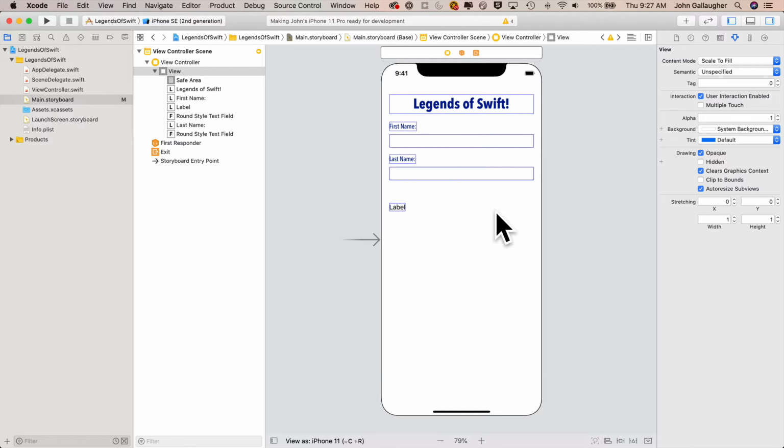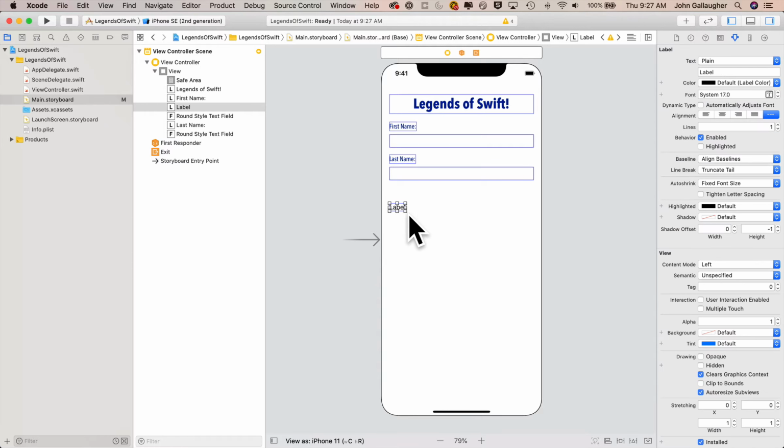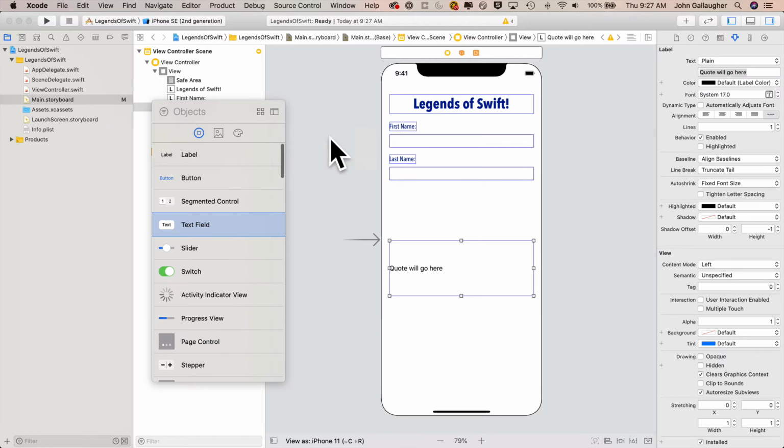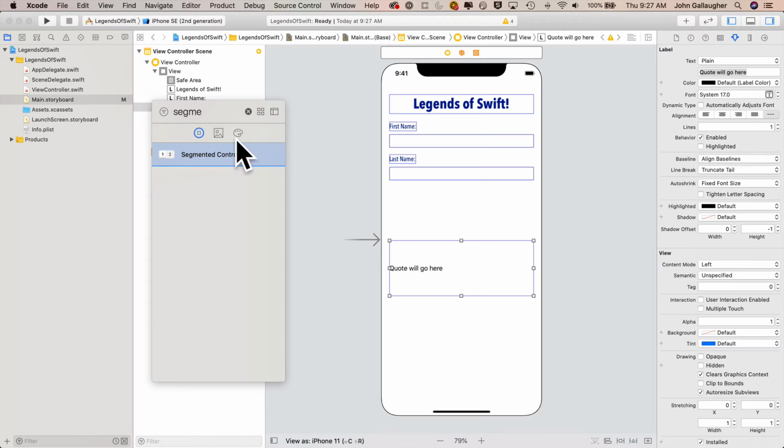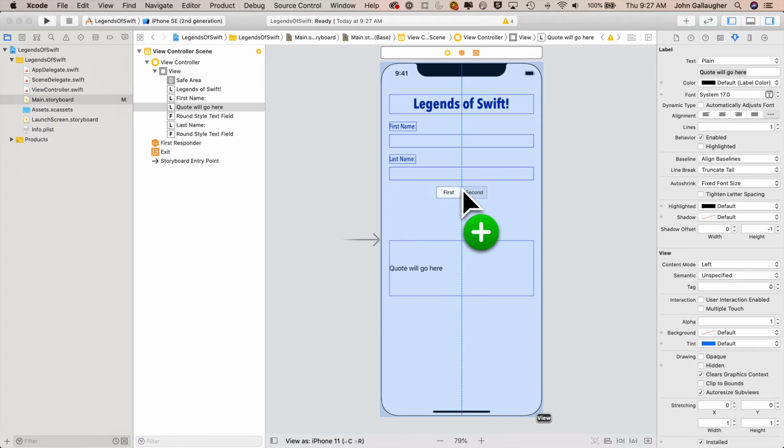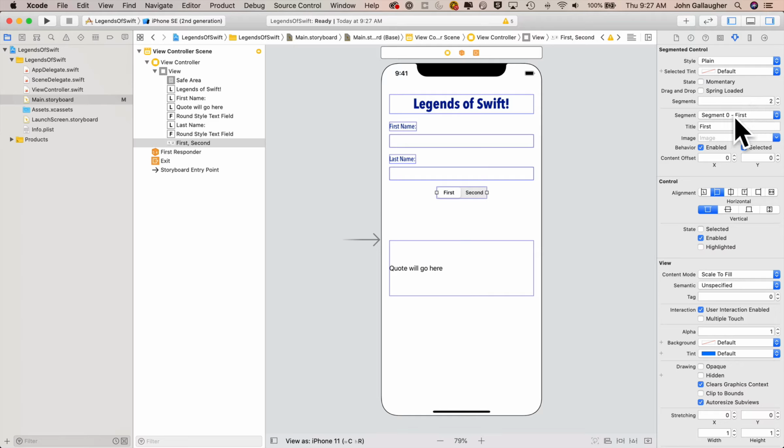Now this last label is going to hold my quote, so I'll just drag it down a little bit below and make this a larger label, dragging it so that the left and right sides of the label box touch the margins. I'll put in some static text that says quote will go here. Then above that, let's add a segmented control, so we'll click on Library, search for segmented control. I'll drag that onto my view controller, put it right on that left to right center line.